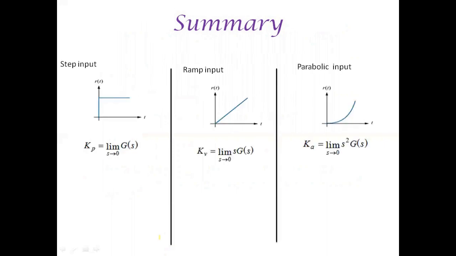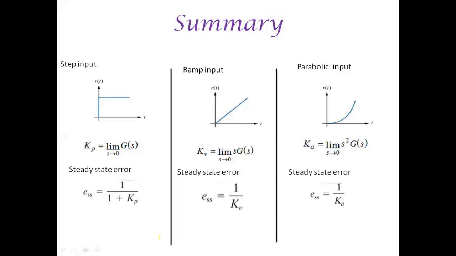For input subjected to step, ramp, and parabolic, we have their corresponding error coefficients. Position error constant Kp is equal to limit s tends to 0 G of s, and Kv is equal to limit s tends to 0 s into G of s, and Ka is equal to limit s tends to 0 s square into G of s. And ESS is equal to 1 by 1 plus Kp subjected to step input, and ESS is equal to 1 by Kv subjected to ramp input, and ESS is equal to 1 by Ka